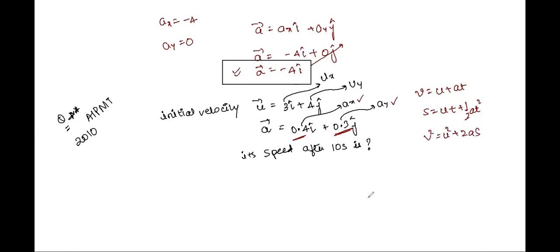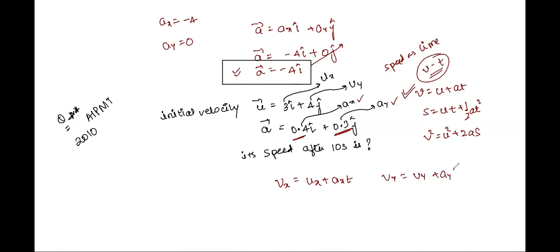Now only one relation connects speed and time. See which one? The first one, right? On an obvious note, v and t. Only one formula has both v and t, that is formula number 1. So we'll take the first formula for both x component and y component. We'll have vx is equal to ux plus axt, vy is equal to uy plus ayt. As soon as you write this, you're almost done with the answer.